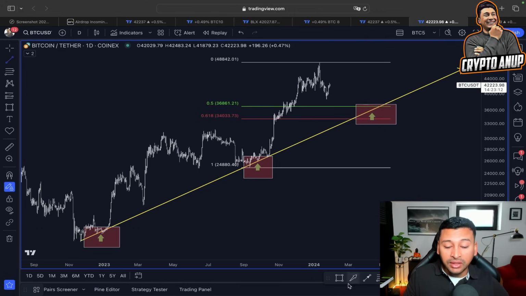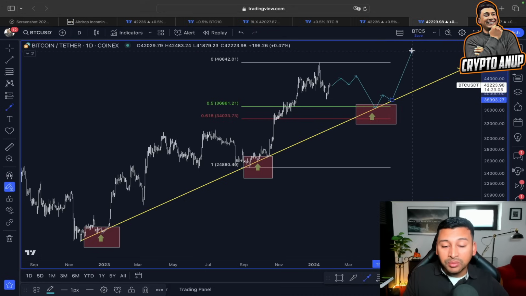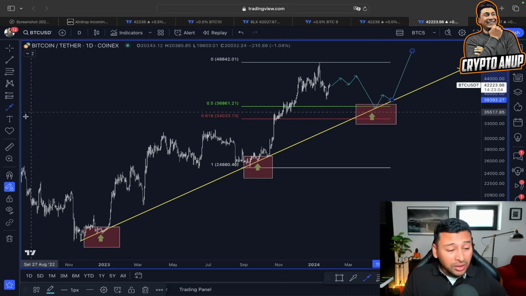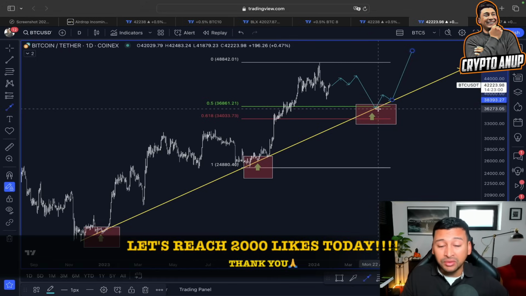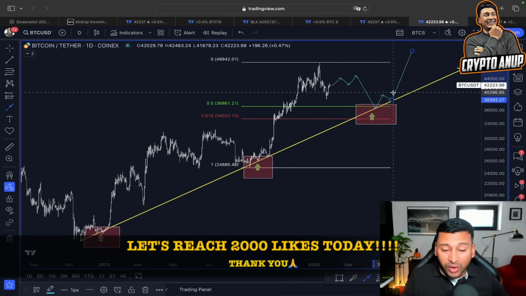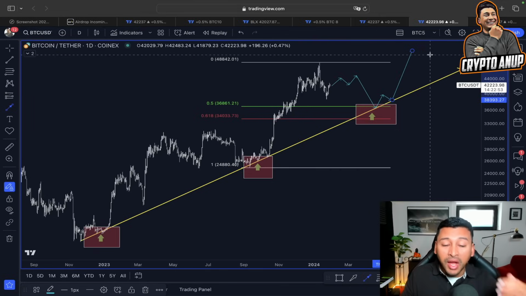And only after that, we should expect another continuation to happen like this. Price of Bitcoin getting attracted towards this 0.5, 0.618 Fibonacci line around 38,000, find support at this rising trend line, and only after that start with this new impulsive move.